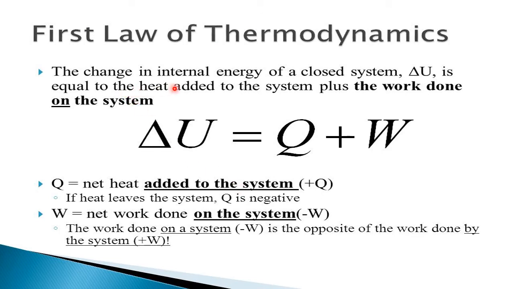The change in internal energy of a closed system, delta U, where delta means change, is equal to the heat added to the system plus the work done on the system. Already some internal energy is there with the closed system. Now, if heat is added, internal energy increases. And if work is done on the system by the surroundings, again there is an increase. What is the total increase? It is Q plus W. Earlier, some internal energy was there; because of work done on the system and heat entering the system, there is an increase in internal energy. The difference is delta U.